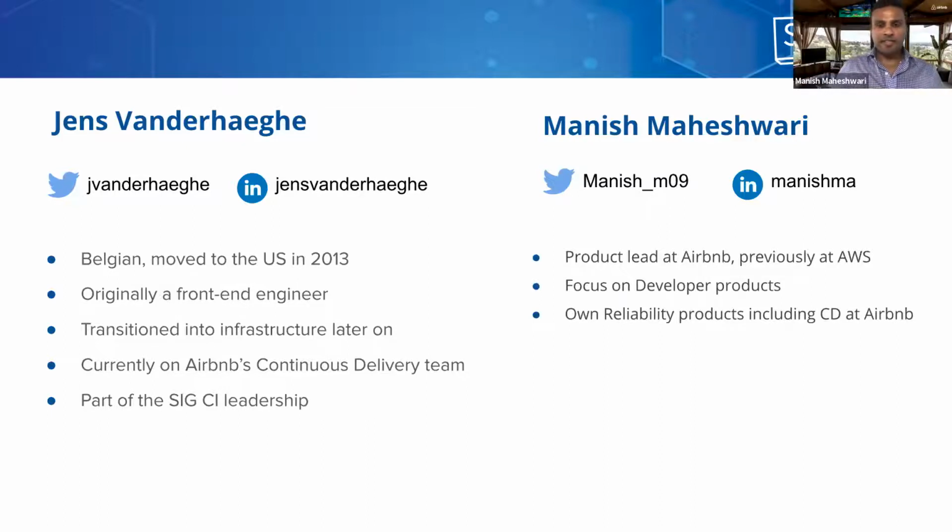Great. Thanks, Jens. Hey, guys. I'm Manish Maheshwari. I'm a product manager here within Airbnb. I own reliability products across Airbnb, including continuous delivery, specifically Spinnaker. And then previously I was at AWS, focusing on developer tools.